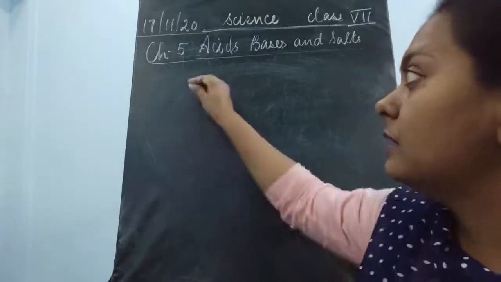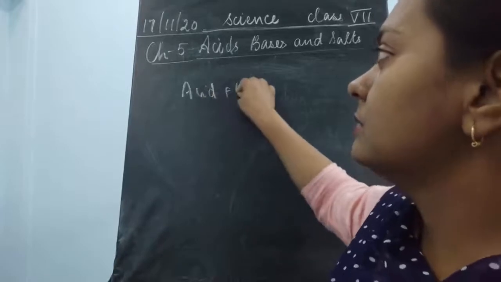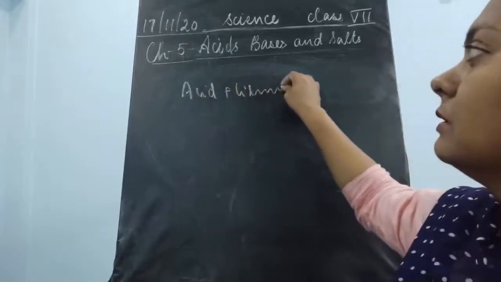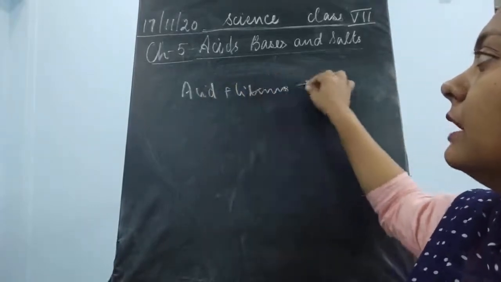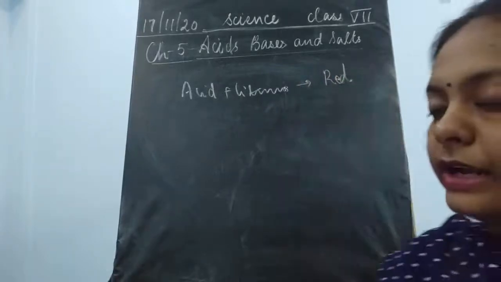When we react acids with litmus, it gives red color, meaning blue will turn to red.